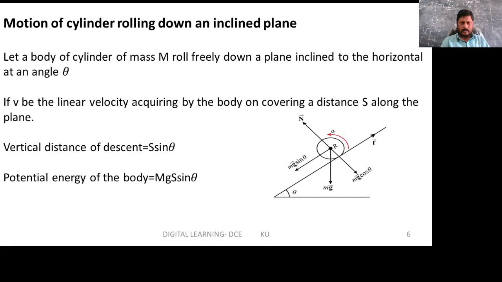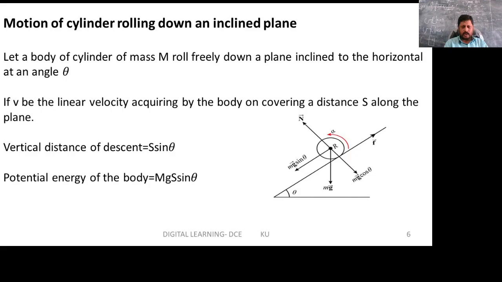Now, to derive the expression for the moment of inertia of a cylinder rolling down an inclined plane, as shown in this slide, we have a diagram on which a cylinder is rolling down an inclined plane. Let a cylinder of mass m roll freely down an inclined plane at an angle theta to the horizontal.